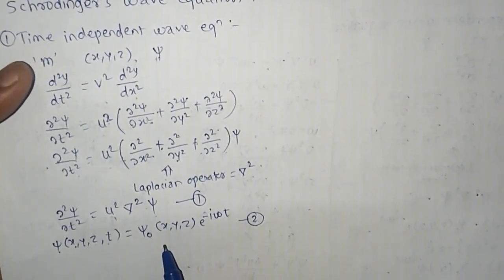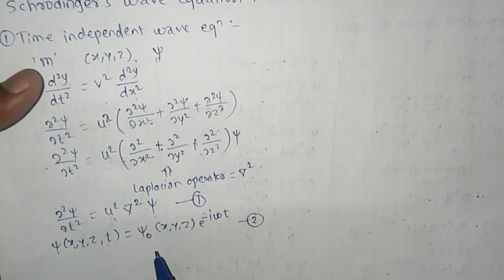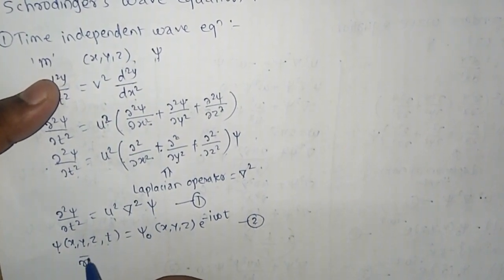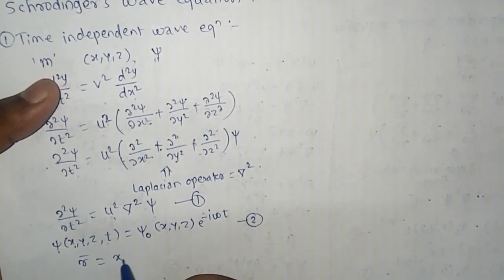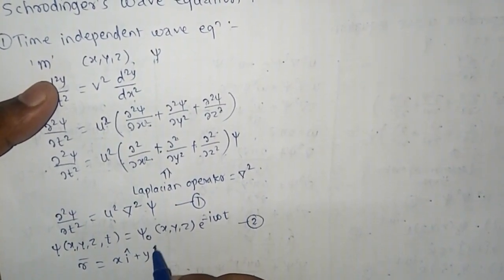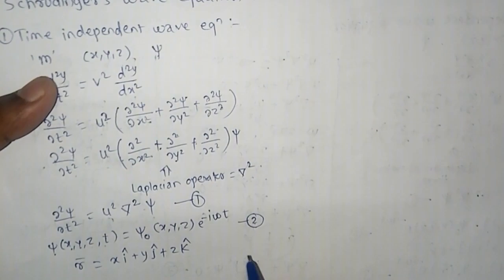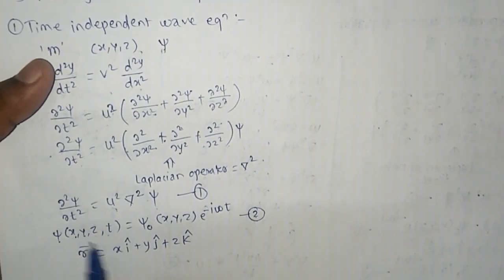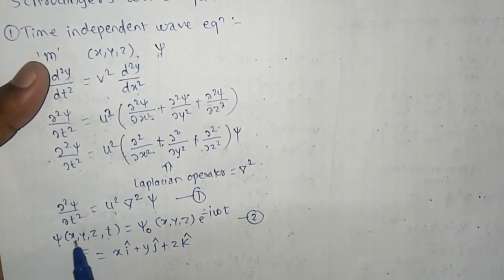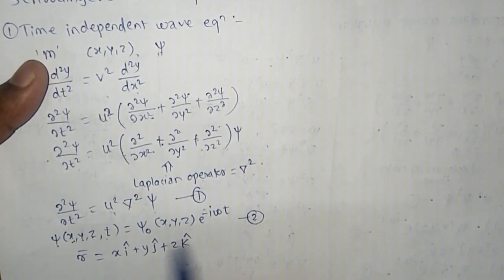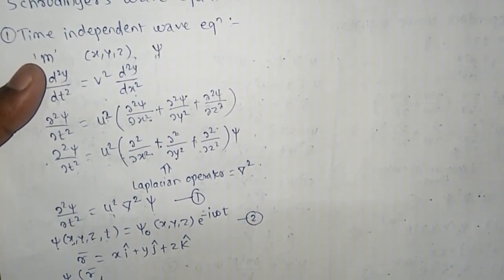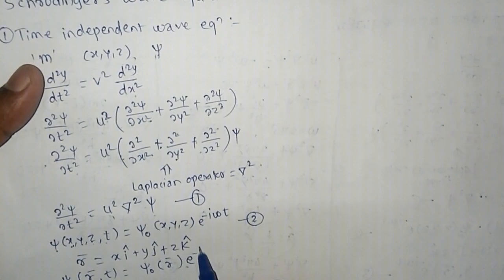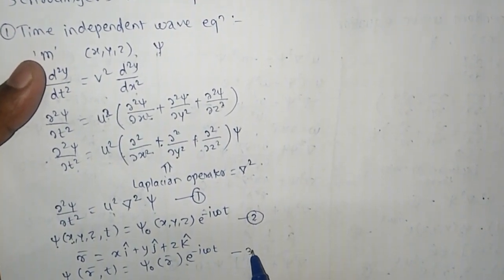And we know in the Cartesian coordinate system, if we have to write a position vector, that is r bar, we write r bar is equal to x i cap plus y into j cap plus z into k cap. Here i cap, j cap, k cap are nothing but the unit vectors. So in equation number 2, instead of x, y, z, we can write r bar. So this equation can be written as psi of r bar, t is equal to psi naught of r bar into e to the power minus i omega t. This is equation number 3.